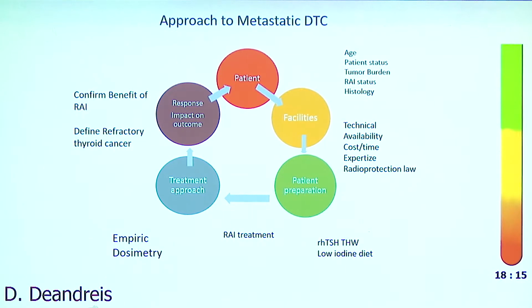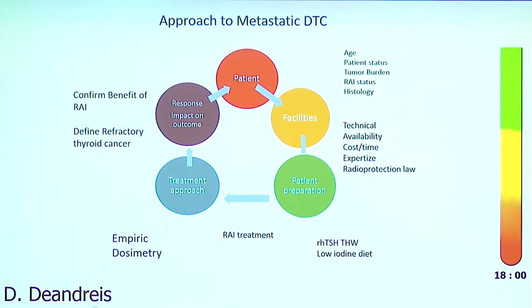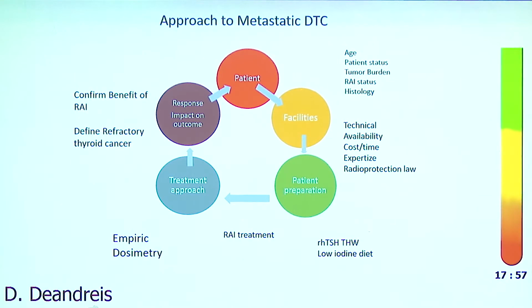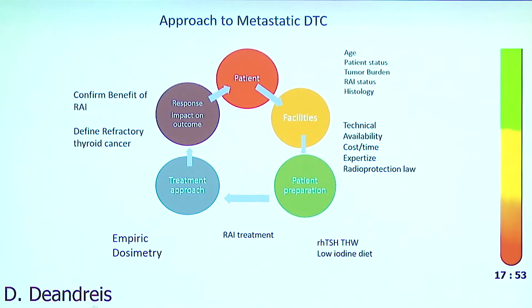But we can have different modalities to perform this radioactive iodine treatment. What we have to know is if we can have a benefit for our patients, so to select if the patient can benefit from radioactive iodine, to distinguish from patients that become refractory. And this we can evaluate thanks to the evaluation of the response and the impact on outcome.